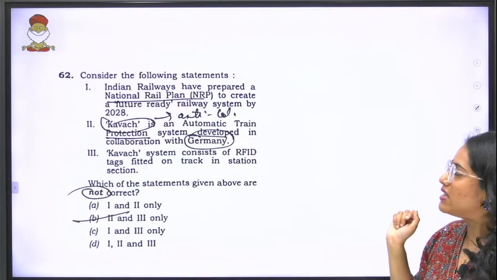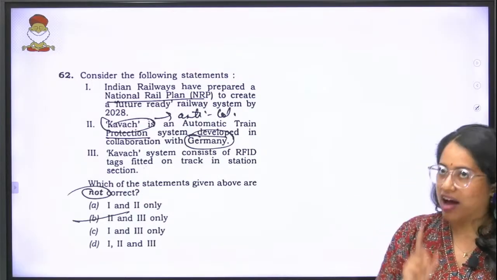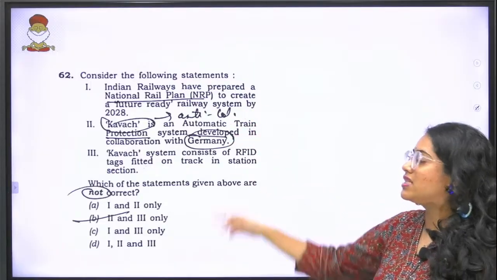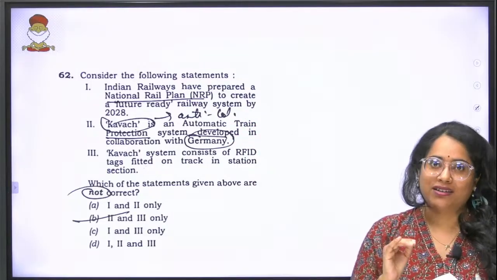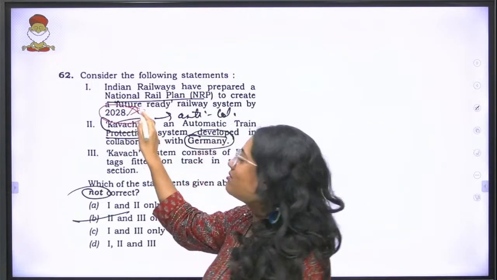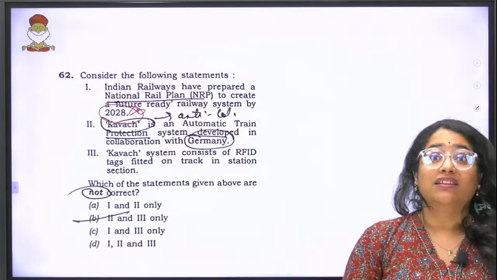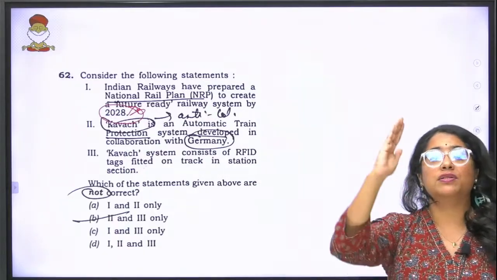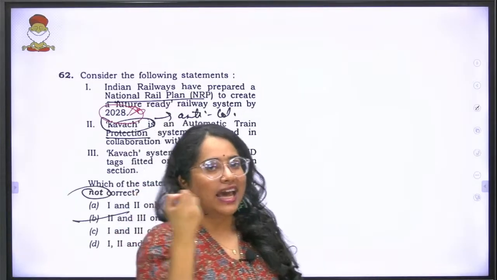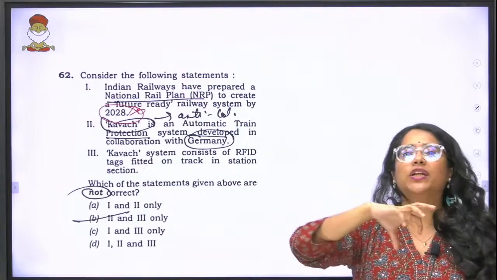Consider the following statements. Indian Railways have prepared a National Rail Plan. That is correct. They have prepared a National Rail Plan to create a future-ready railway system. That is also correct. But the last part, by 2028, that is wrong. It is not 2028. The beginning timeline of it is actually right now put at 2030. So this is where again the catch is. Now you might think, oh, it's very irrelevant. Why would UPSC change 2028 and 2030?